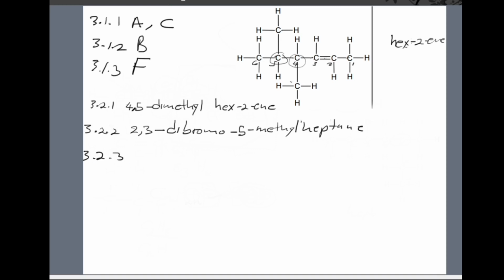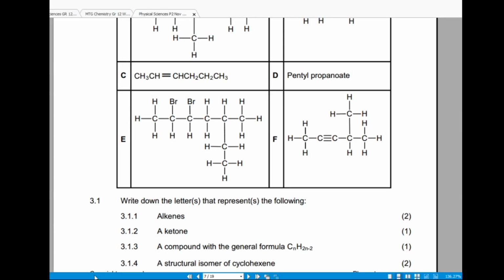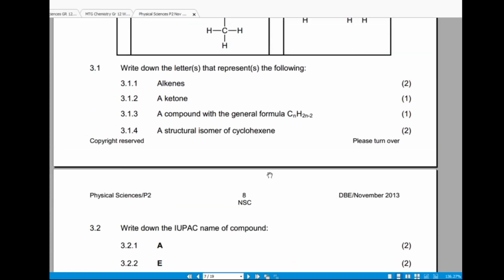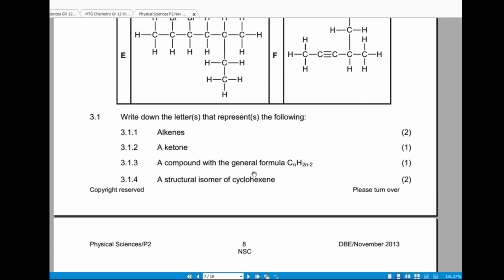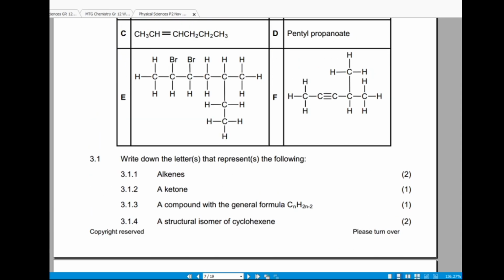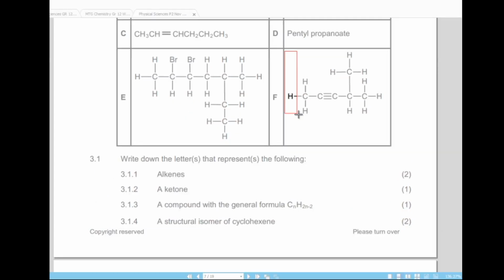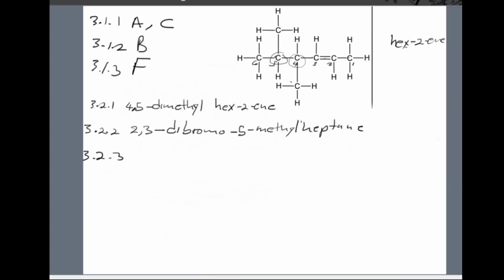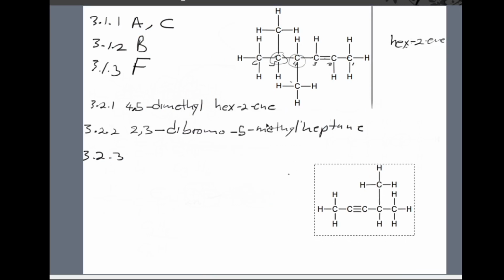3.2.3. We need to write down the name of compound F. So compound F is an alkyne, and then we need to write down the name.